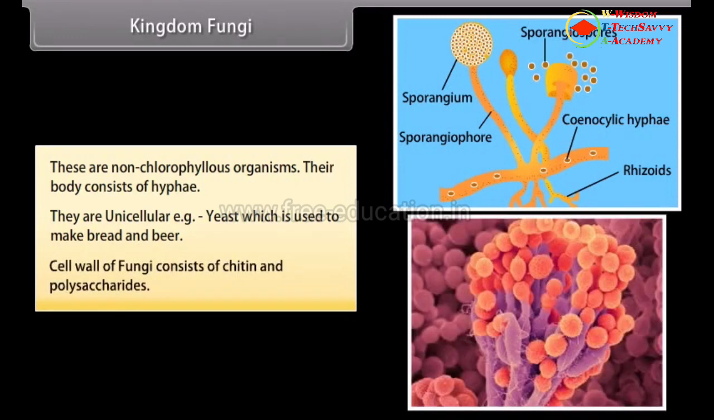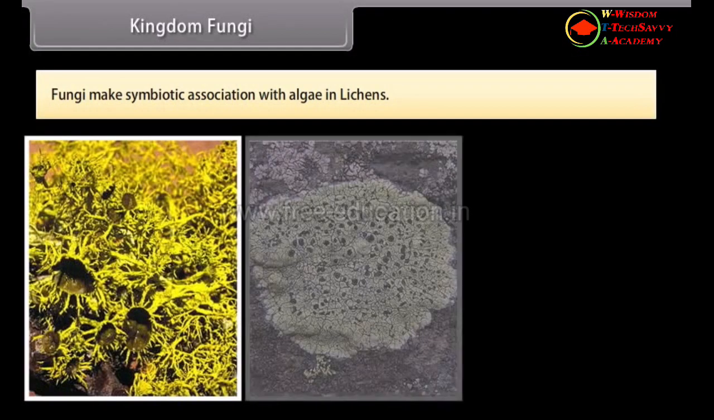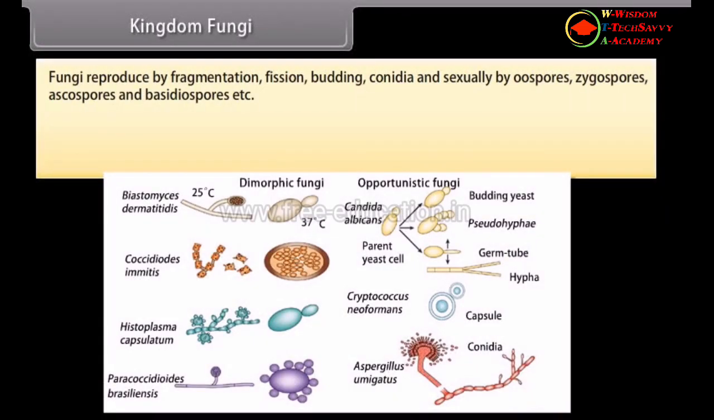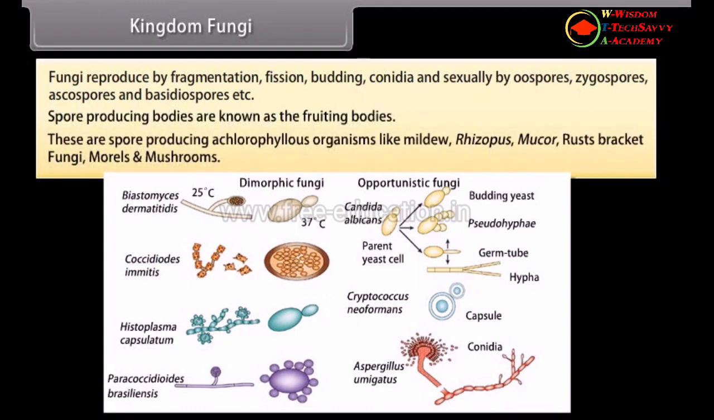The cell wall of fungi consists of chitin and polysaccharides. Fungi form symbiotic associations with algae in lichens. Fungi reproduce by fragmentation, fission, budding, conidia, and sexually by oospores, zygospores, ascospores, and basidiospores, etc. Spore-producing bodies are known as fruiting bodies. These are spore-producing achlorophyllous organisms like mildew, Rhizopus, Mucor, rust fungi, morels, and mushrooms.